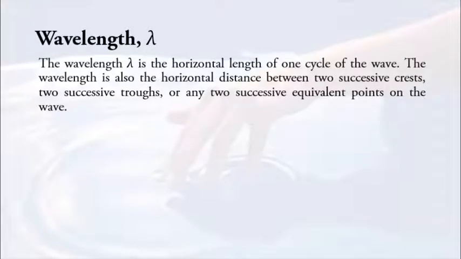Before we look at the equations of a wave, there are a few terms that we must know in order to understand and generate the equations. The first one is something that you are very familiar with, which is the wavelength. The wavelength is the horizontal length of one cycle of the wave. Meaning that you are not going to look at the movement of particles. You're going to focus more on the wave itself, the distance between two points along the wave. The wavelength is also the horizontal distance between two successive crests, two successive troughs, and any two successive equivalent points on the wave.